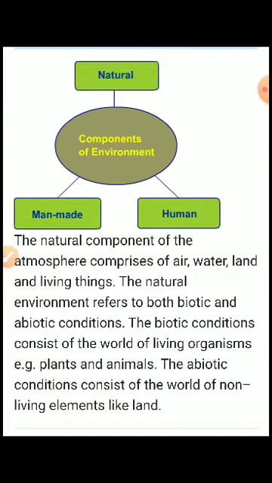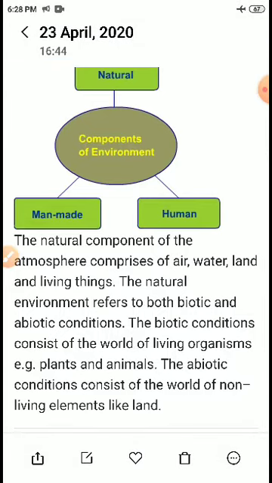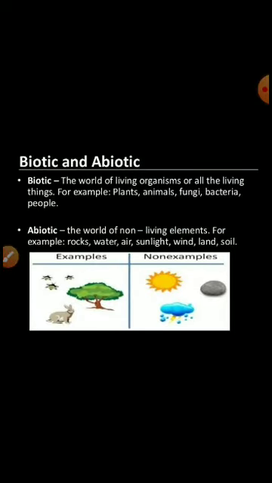Now I will describe the components of the environment. The natural components of the environment comprise air, water, land, and living things. The natural environment refers to both biotic and abiotic conditions. The biotic conditions consist of the world of living organisms, that is plants and animals. The abiotic conditions consist of the world of non-living elements like land. As you can see here also, biotic and abiotic, in the diagram given below.